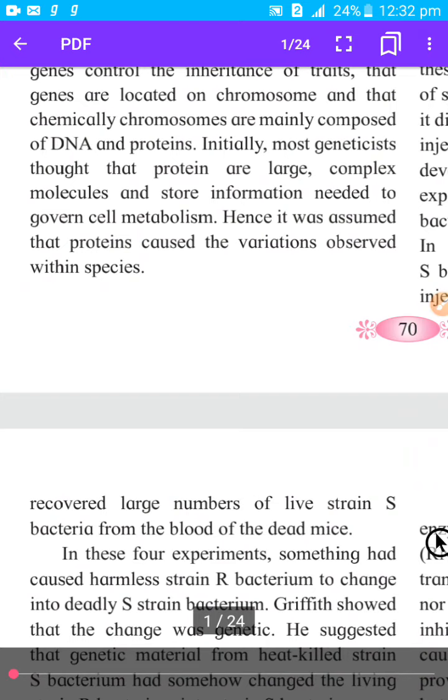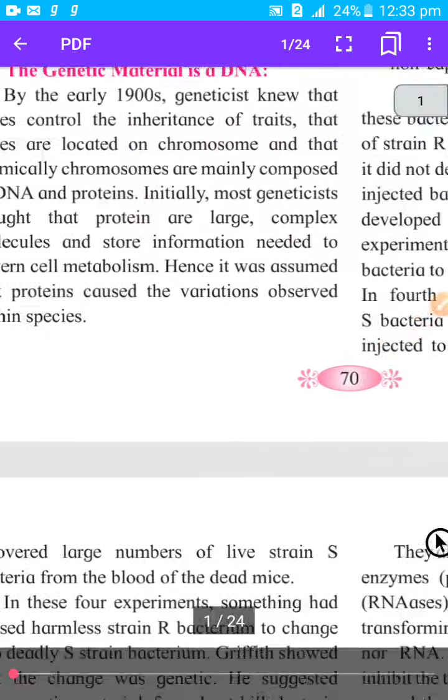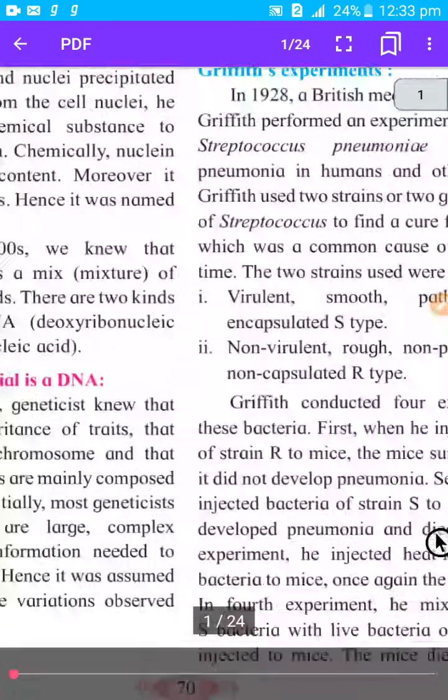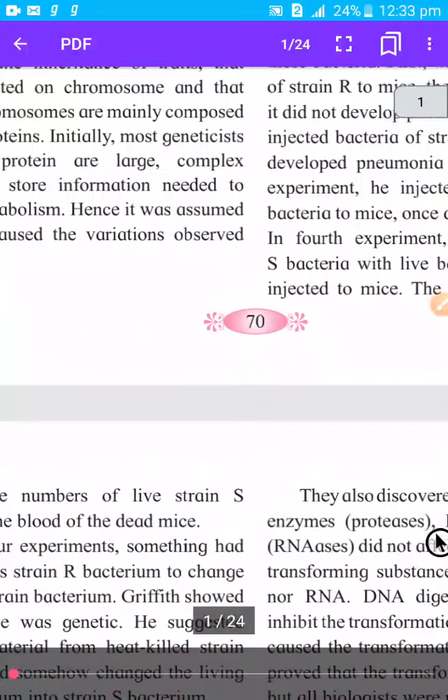Parents and their offspring are not exactly alike. So there are some differences between them, which are called variations. They assumed, or thought, that proteins are the molecules responsible for these differences or variations, okay.